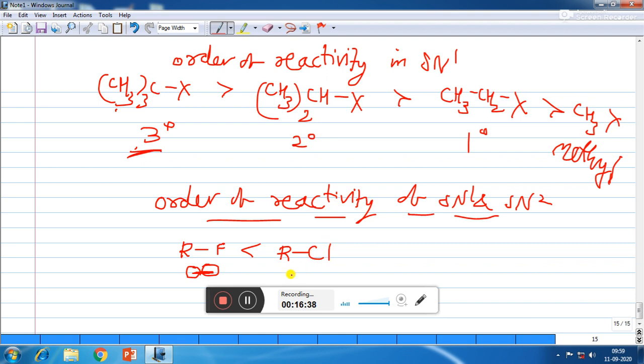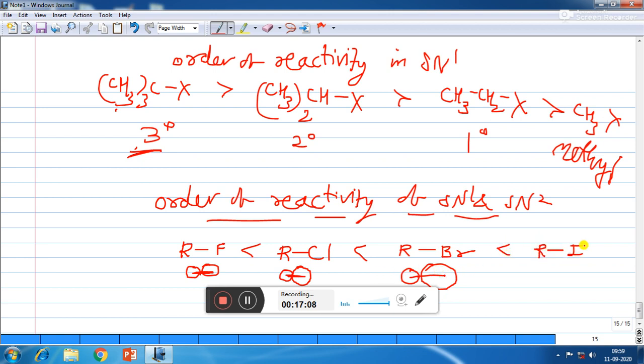Instead of that, if alkyl chloride is there, the carbon of the alkyl group is the same as over here, but chlorine will be bigger than fluorine, so the bond length will become more, so the bond can be broken easily. If a long bond is there, it can be broken easily. So that means the reaction will be fast in case of alkyl chloride. If alkyl bromide is there, the carbon of the alkyl is of the same size, but bromine is bigger than chlorine, so the bond length will be more, so the bond can be broken easily, so the reaction will be even faster.